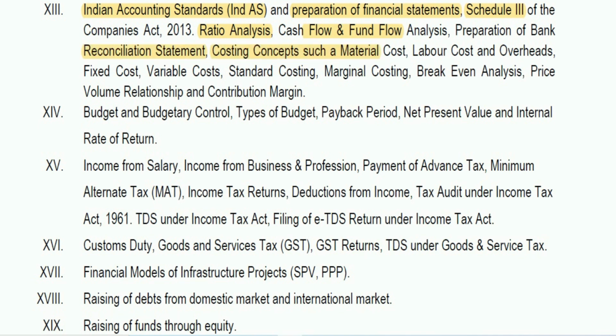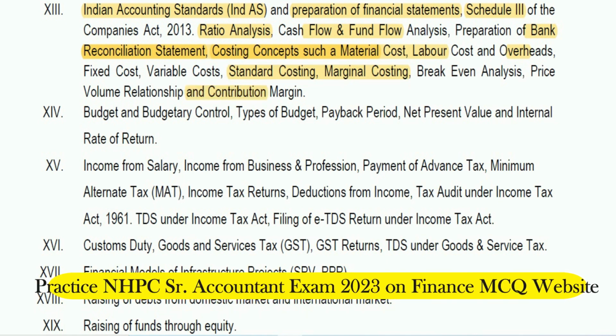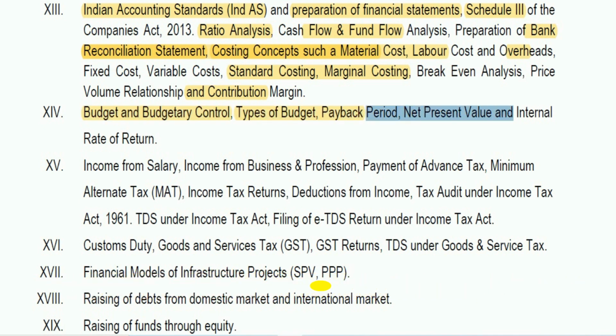So these are the repeat of what they have stated above: labor cost, overhead cost, etc., standard costing, marginal costing, break even. So all is the same one as in the previous points. The important one is budget and budgetary control, type of budget, payback period, net present value and internal rate of return. So whatever the topic you are seeing on your screen, there are chances the questions can be asked from all these topics. Not everyone, but majority of the questions will be from these topics only.